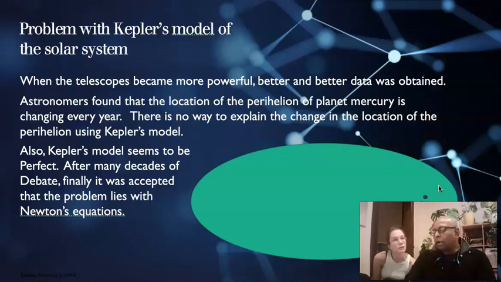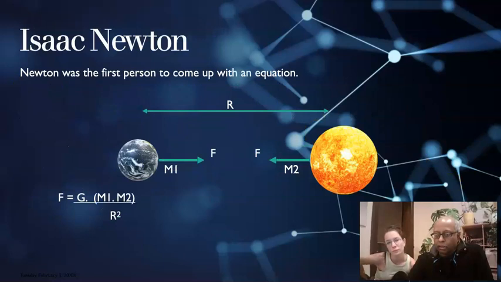look, nothing changes in that equation. The equations do not show why this location of the sun after every cycle has to change. Kepler's equation does not show that. When they looked at Kepler's equation, they found it fine. There's nothing wrong with Kepler's equation. Then it was obvious that something was wrong with Newton's equation, because Kepler's equations are based on this equation. Gravity was considered to be a force.